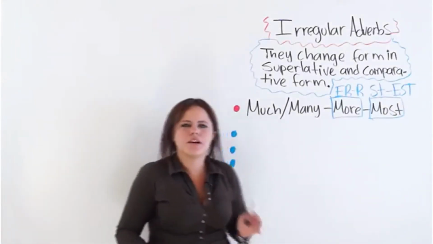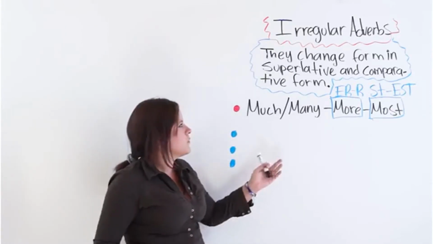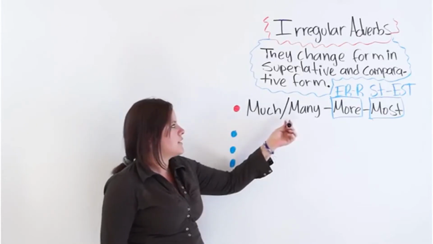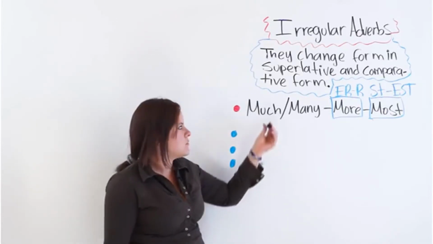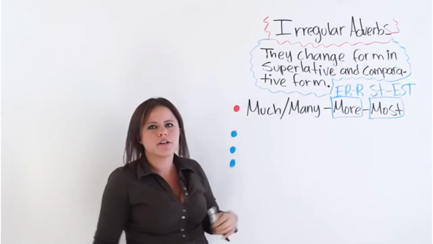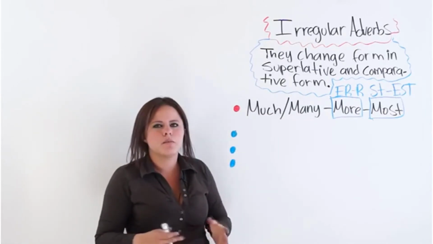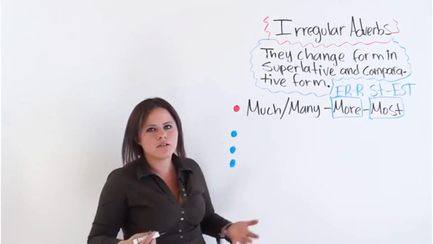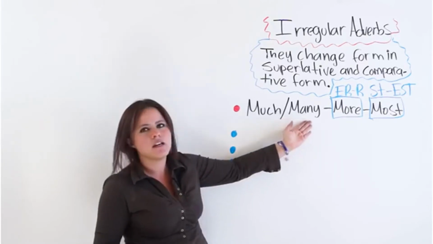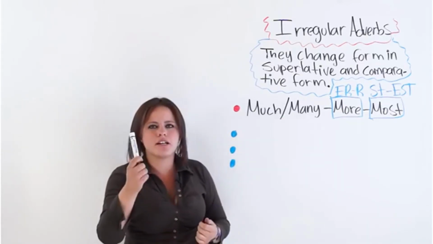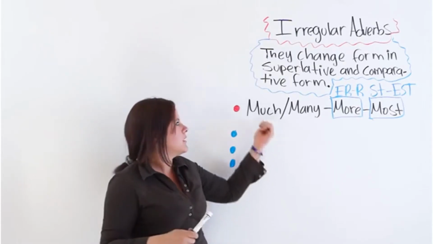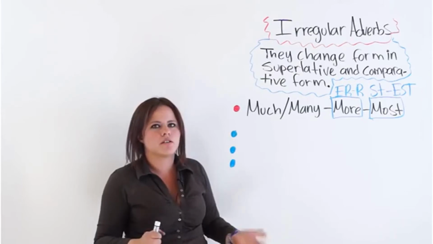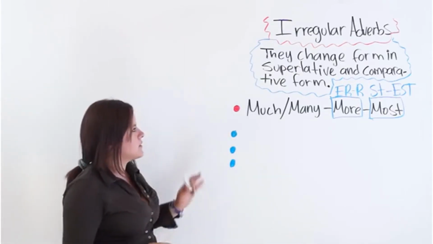Now you are going to help me write sentences with the comparative and superlative forms of much and many. Remember, there's a difference between much and many. Much is for uncountable nouns. For example, much water. You do not know how many. For example, if I say bottles of water or water bottles, you could say many because you can count them because they are divided into separate units. But with much, you cannot count. For example, much pollution. All right? All right. So let's begin.